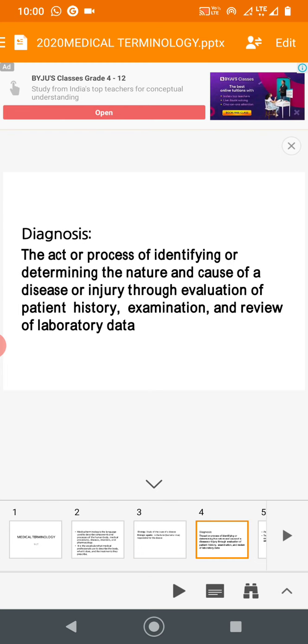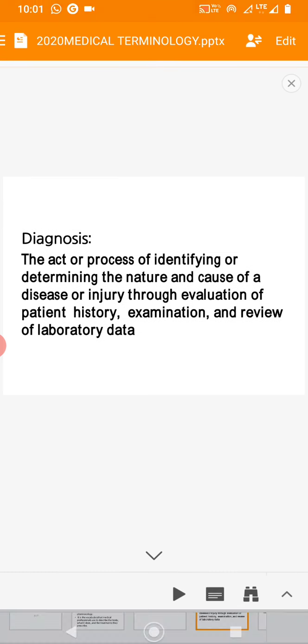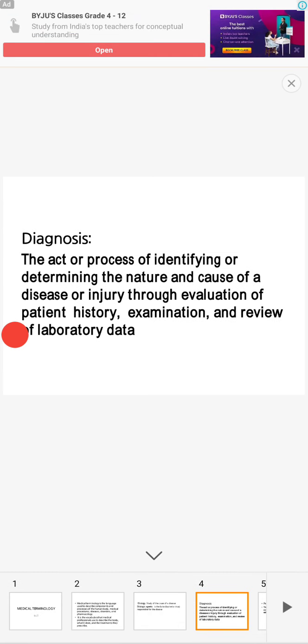So what is the meaning of diagnosis? There are two terms used here. One is diagnosis, another one is prognosis. See, diagnosis is act or process of identifying or determining the nature and cause of a disease or injury through evaluation of patient history, examination and review of lab data.